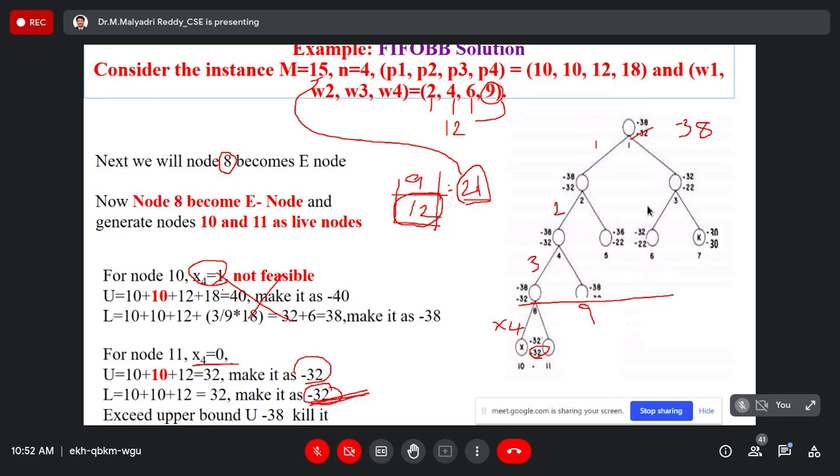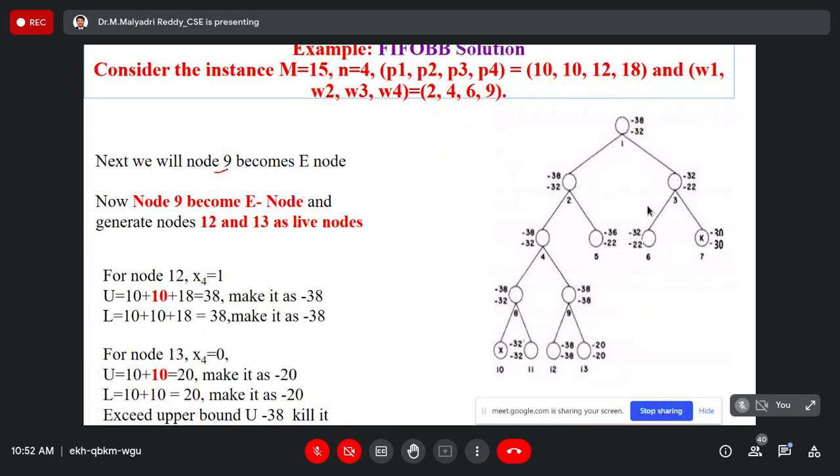Okay, sir. Minus 32 means it exceeds the upper boundary, right? So kill the 11th node. Yes, sir. So only one live node remains, that is 9. When live node 9 becomes the E node, this one is killed, this one is killed, all are killed.